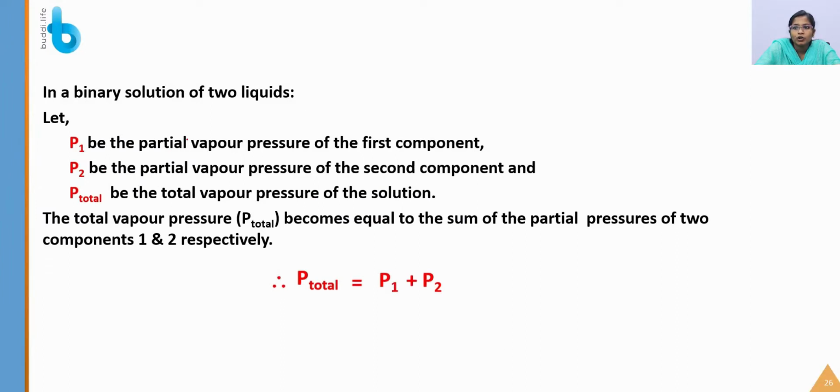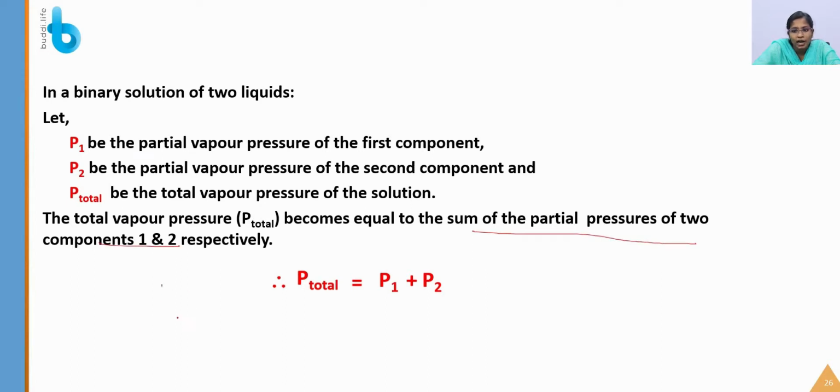In a binary solution of two liquids, there is going to be a partial pressure felt by the solution. The partial pressure of one component is named P1 and the partial vapor pressure of the second component is named P2. So the total vapor pressure felt by the whole solution is calculated by the following formula: P total is equal to P1 plus P2. So the total vapor pressure becomes equal to the sum of the partial pressures of components 1 and 2 respectively.